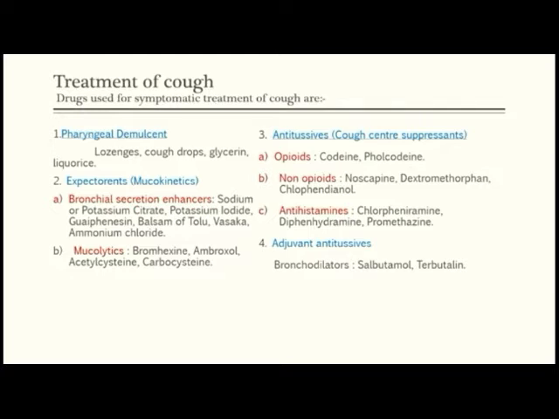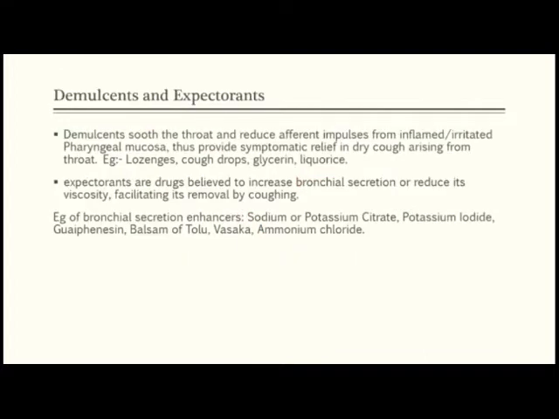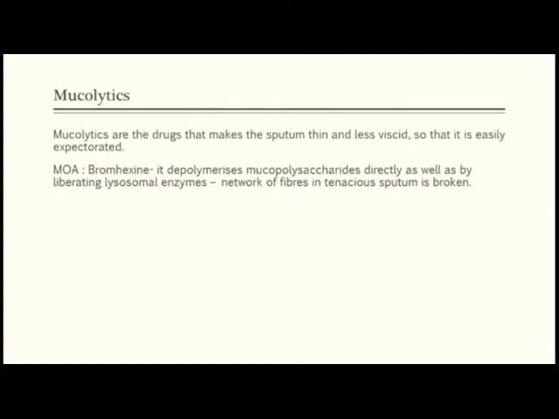Then next we see the antitussives. They are cough center suppressants. These drugs raise the threshold of the cough center, and the first class is opioids. Examples of opioids are codeine and pholcodine. The second one is non-opioids, and the examples are clobutinol, noscapine, and dextromethorphan. The third one is antihistamines, and the examples are chlorpheniramine, diphenhydramine, and promethazine. So promethazine, chlorpheniramine, and diphenhydramine are the antihistamine antitussives.